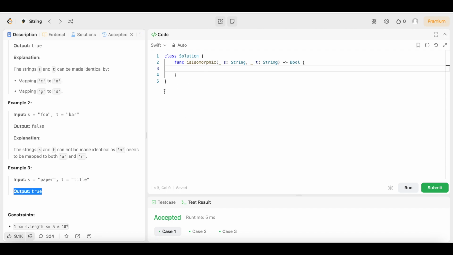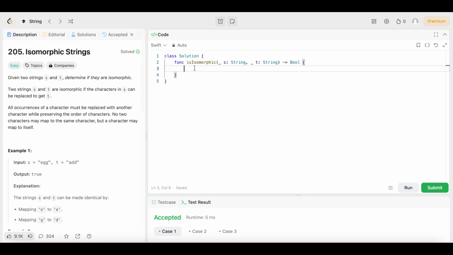So now that we understand what the question is asking, let's get into the fun part, the part that we're all excited to know, the part that got us interested in learning Swift in the beginning, the code. And guess what, y'all? We got a one-liner. That's right, y'all. We could solve this problem in 1 line of code, so you know it's not that difficult at all.